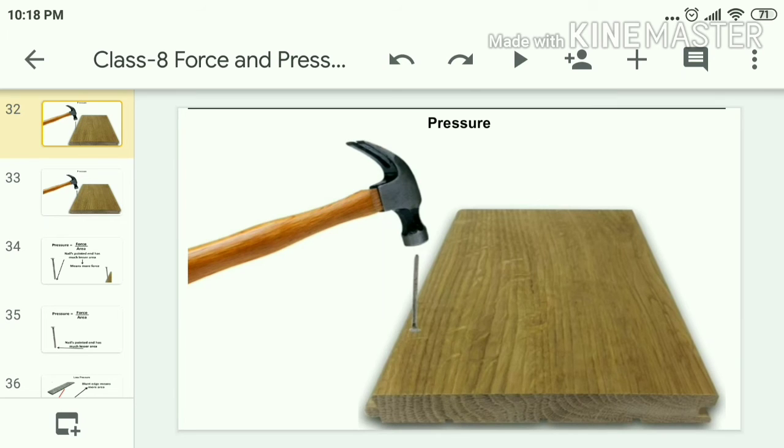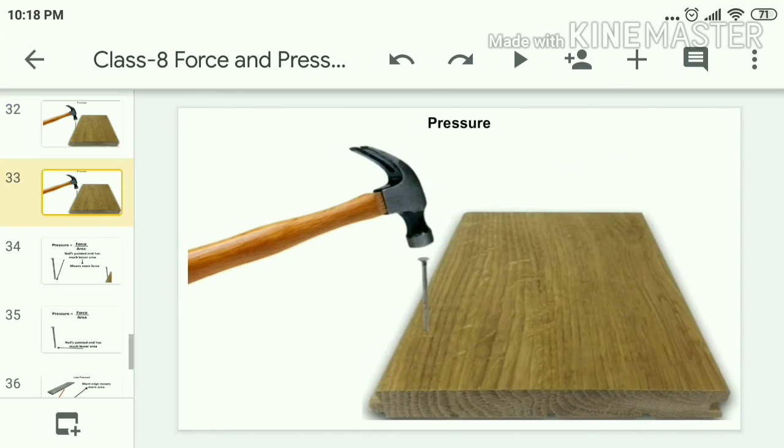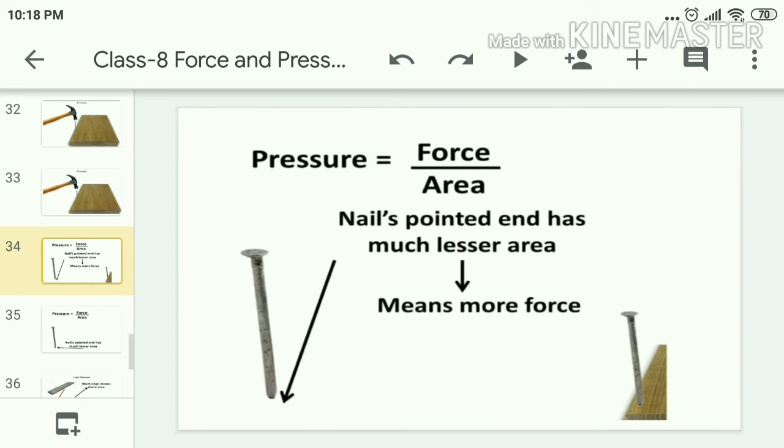If you observe here, the nail which was inverted has its blunt side towards the wood. If you hammer in this position, will the nail be able to go into the wood? No. How can you insert it? If you keep the nail upside down, with the pointed end down, and hammer, you can insert the nail into the wood. Why? What is the difference between the positions of these two nails? If you observe, the top of the nail has more area, while the tip has very little area.